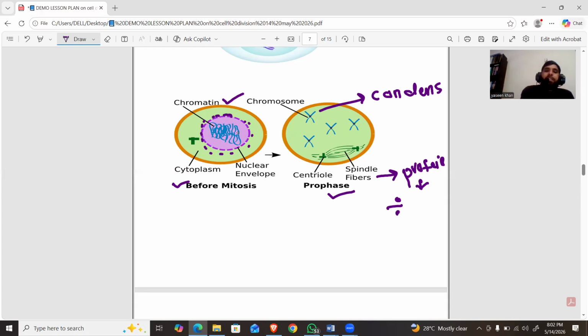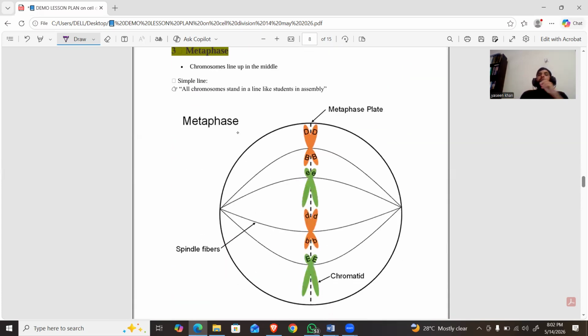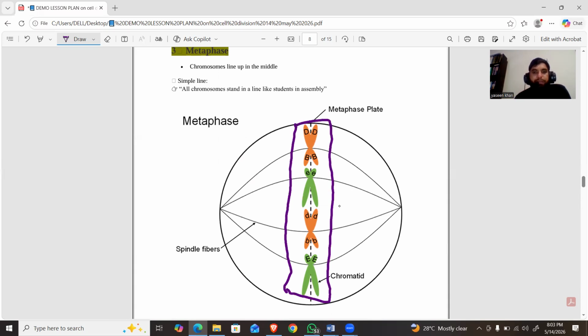After prophase, the cell enters metaphase. So in metaphase, one main change occurs. All the chromosomes are arranged in the center of the cell. All chromosomes are arranged at the center of the cell, and they make a metal plate. So this phase is called metaphase, and this plate is called the metaphase plate. So one main event occurs in metaphase: all the chromosomes are arranged at the center of the cell.